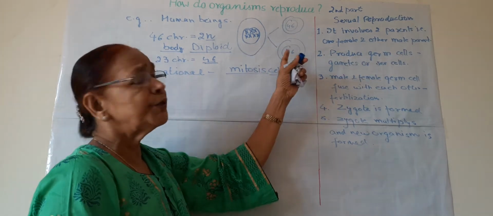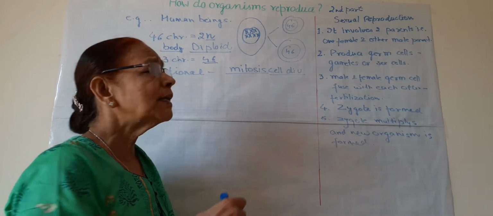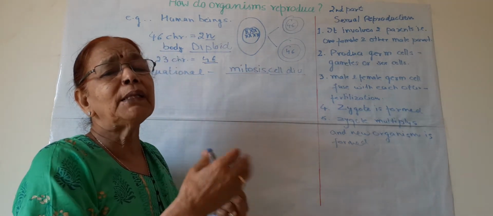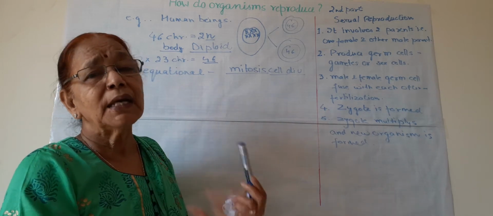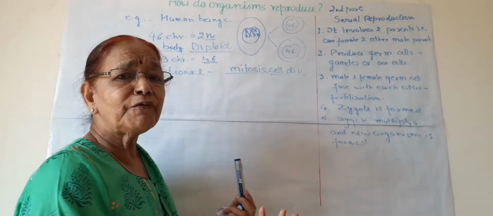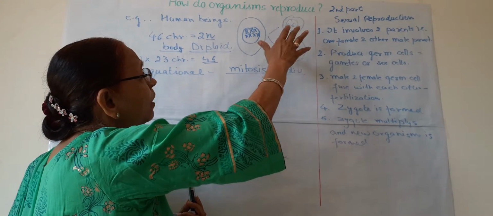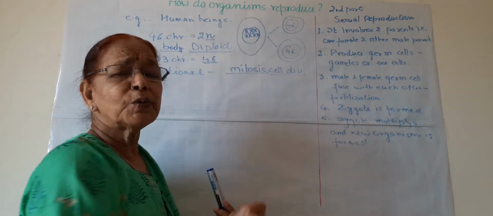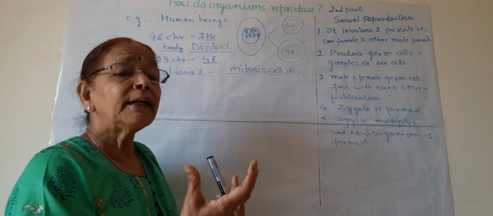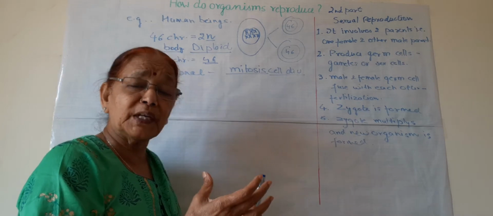One cell divides into two. Both the cells have the same number of chromosomes, and in our body, by the multiplication of cells, the repair mechanism takes place and new cells are formed. So this is how it works. And if the number of chromosomes is constant, then the DNA content is also constant.